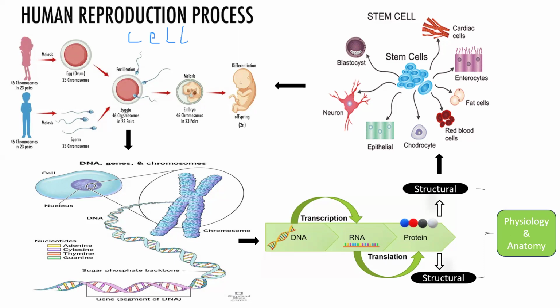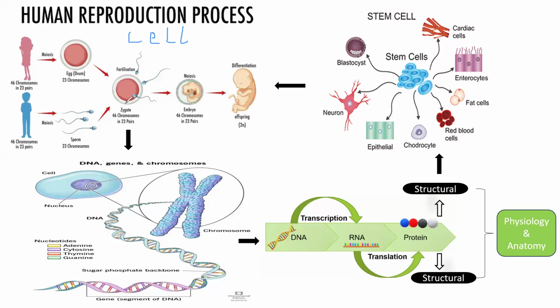And this DNA is found in a chromosome. So during fertilization, 23 chromosomes are coming from the egg and 23 chromosomes are coming from the sperm.